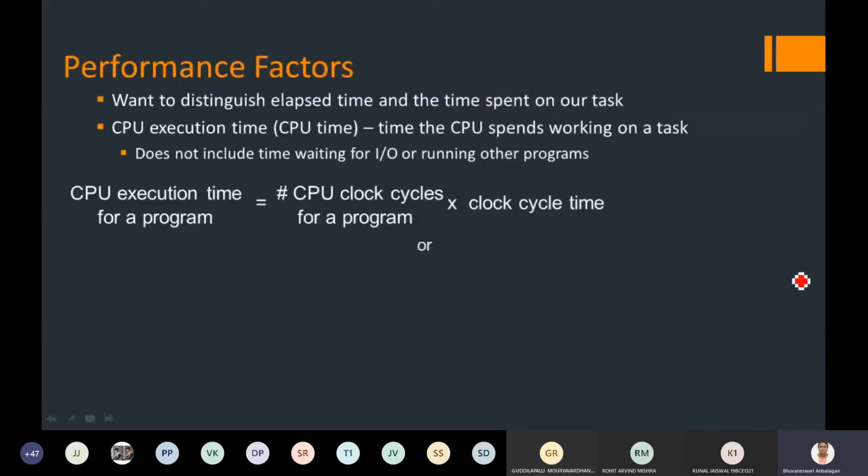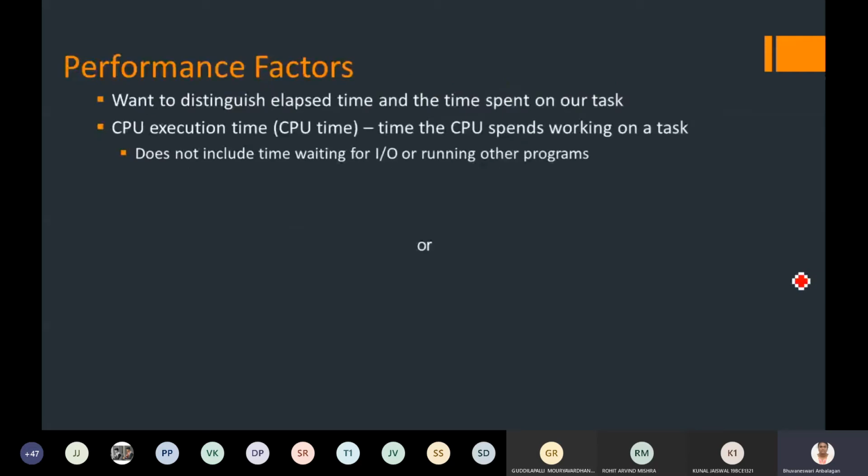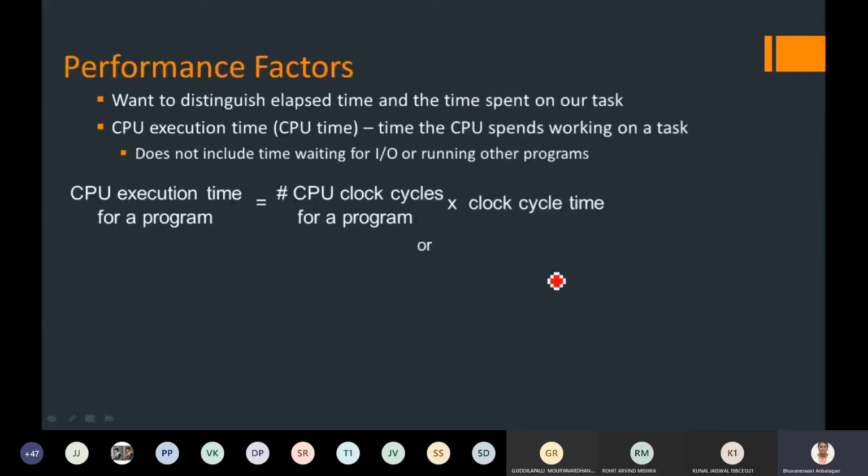Next, we'll move on to the next performance factors. CPU execution time: how can I calculate the CPU's execution time for a particular program? It is the product of the CPU clock cycles for a program and the clock cycle time.